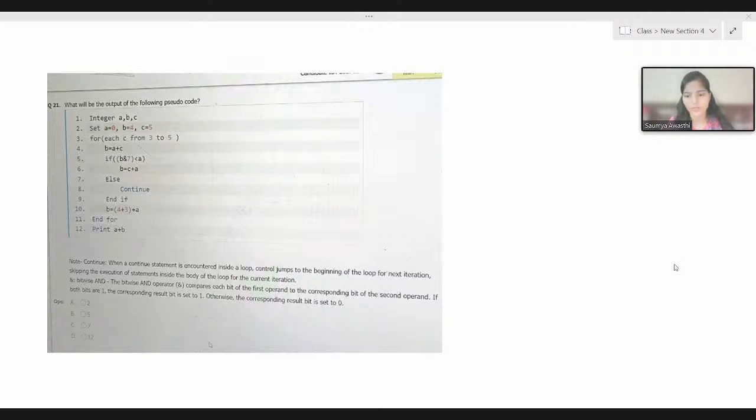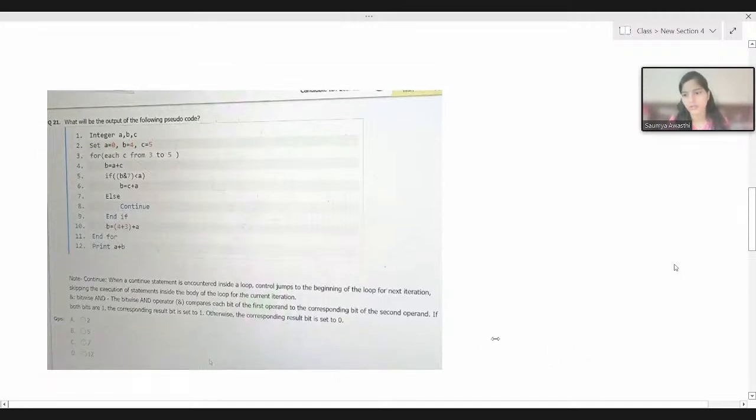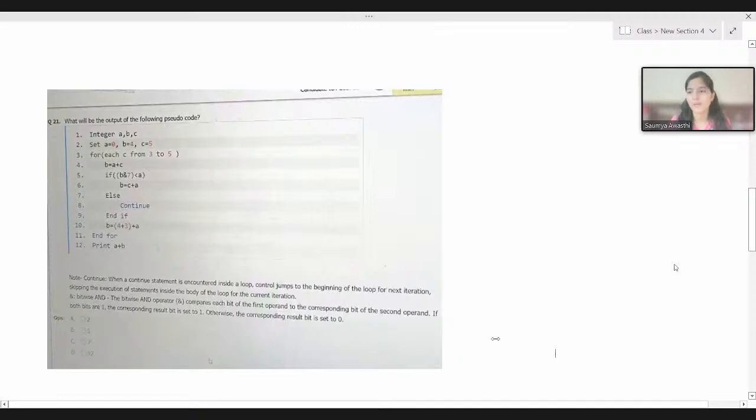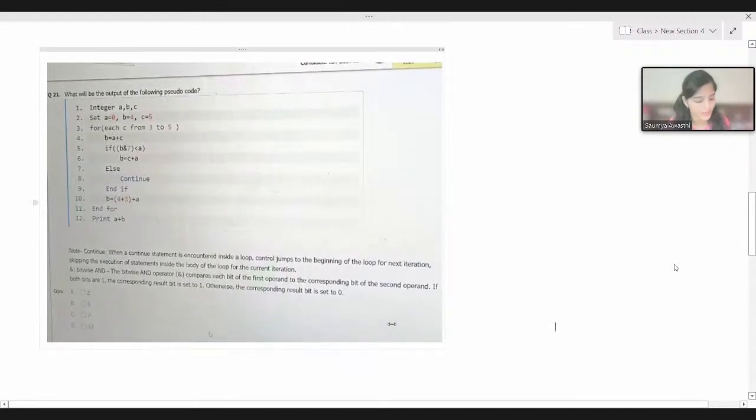And do confirm if you are able to see my screen or not. So let me tell you what these pseudo code questions are. Yesterday in the live session, I gave this homework, two pseudo codes as homework. So first of all, we'll be starting by solving these two pseudo codes so that the students who have done the homework can confirm their answer. If many students are yet to join, let's wait for a while.